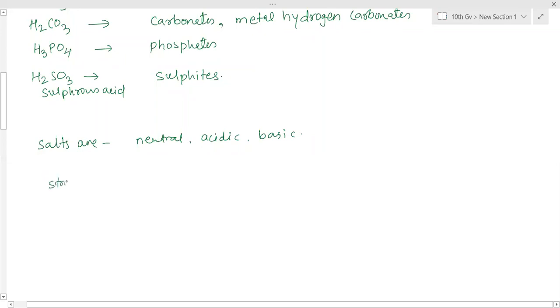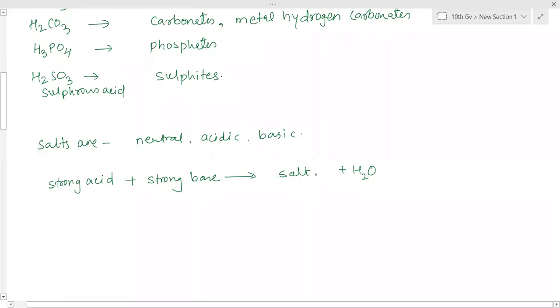When a strong acid combines with a strong base, it will form a salt and water. Here strong acid means it has more H plus ions, and strong base means it has more OH minus ions. So both have similar numbers of H plus ions and OH minus ions. All the H plus ions and all the OH minus ions combine and form water.